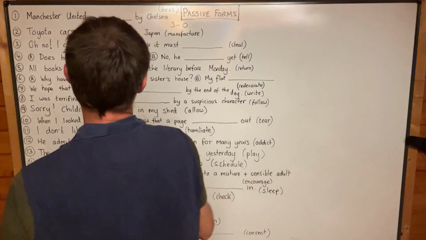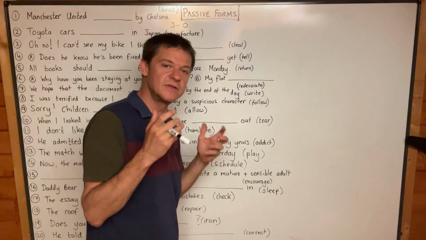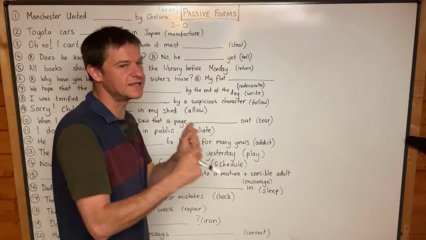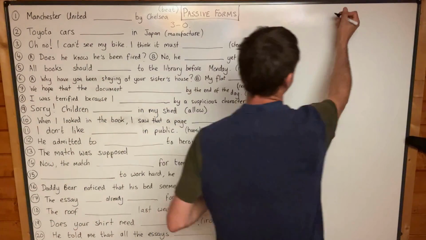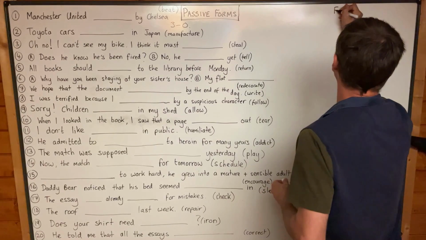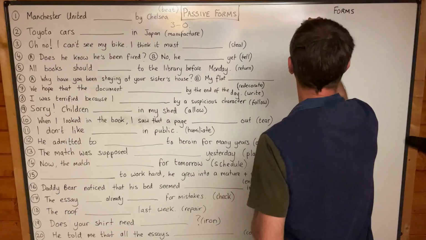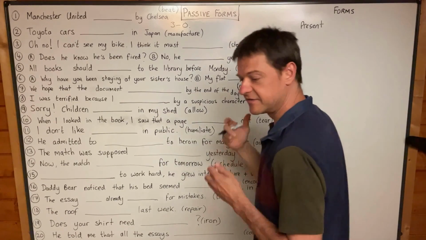Okay, welcome everybody to a class on passive forms. And when we do this grammar, we repeat everything that we have already studied with tenses. And so let's put the passive forms up here, and we'll separate them into present. And there are three aspects which can be put into passive in the present.